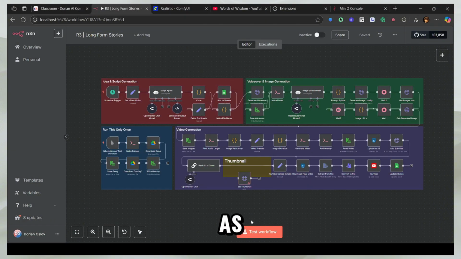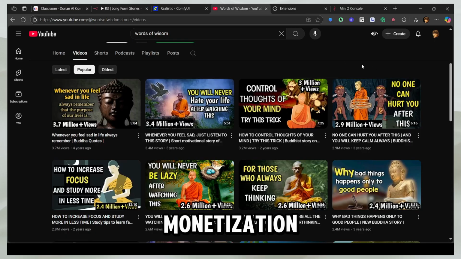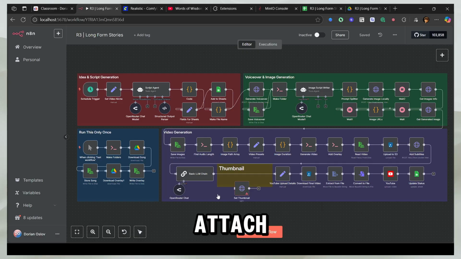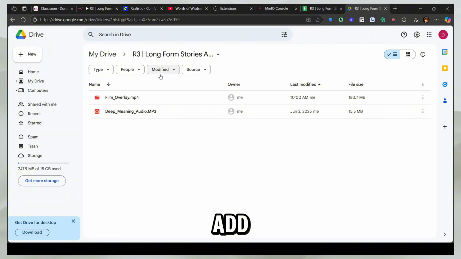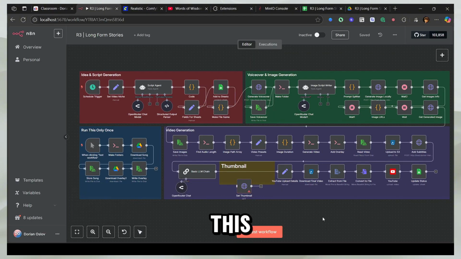And this entire video can be created automatically. And you can have as many images as possible, as many transitions as possible. And you can actually create monetization worthy long form videos in any niche. And in the description, I'm going to attach the link to the music and the overlay I've used. So you can use the same and you can add any other setting. So now let's get into this amazing build.